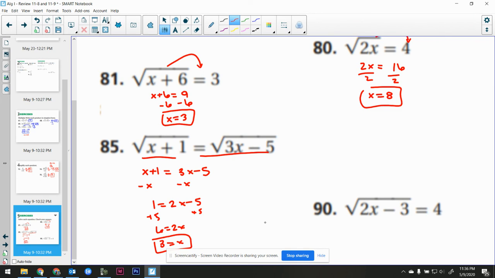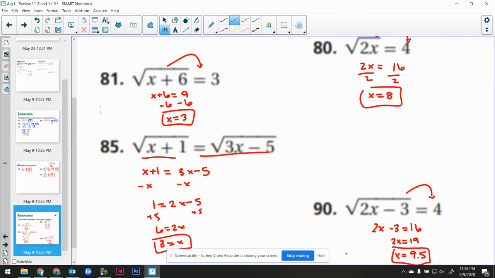And then the radical is isolated here. Can I get further down? No. So I say 2x minus 3 is squaring the 4 to get 16. I add the 3. 2x is 19. I divide by 2. x is equal to, oops, sorry, that would be 9.5, not 8.5. 9.5.